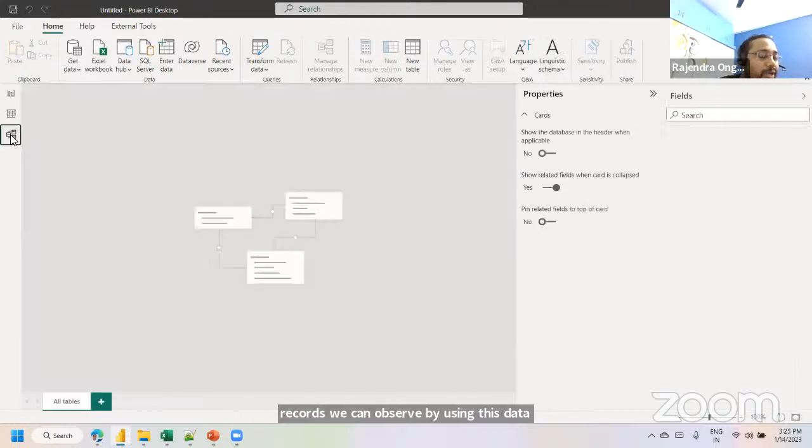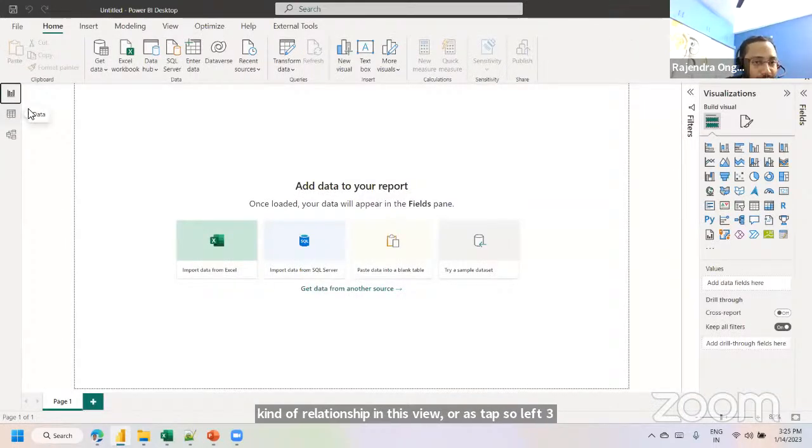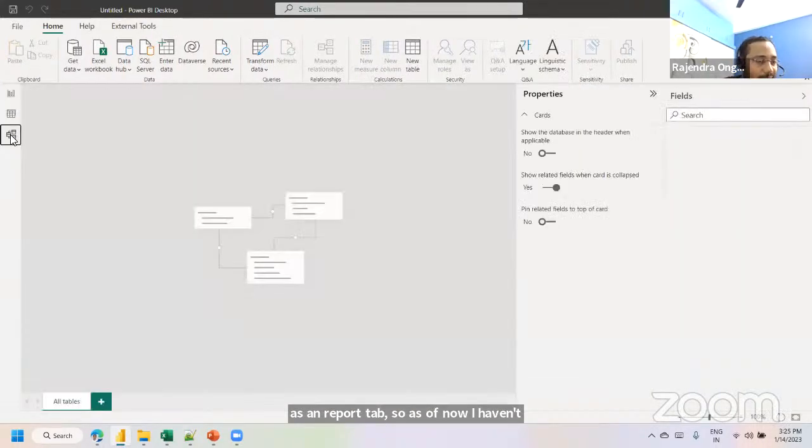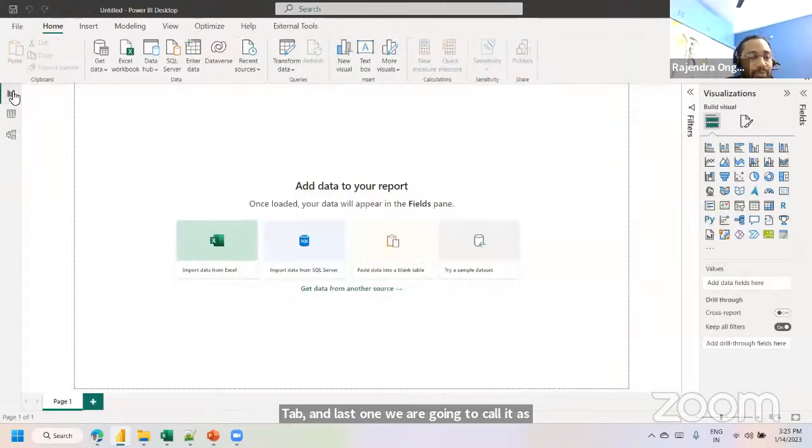And the last view, some people call it a tab also, we are going to call the model tab. As I said, the data modeling activities are done in this tab only. If you can observe this image, it is a connectivity from one table to another table. We will build primary key and foreign key kind of relationships in this view. So the three tabs on the left are very important. By default, you view the report tab. As of now, I haven't extracted data in the data tab, and the last one is the modeling tab.